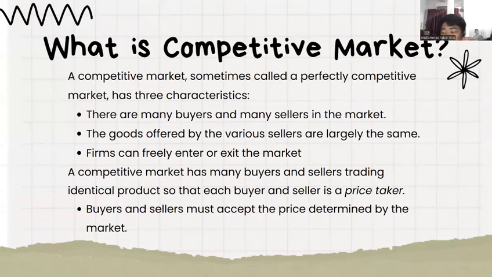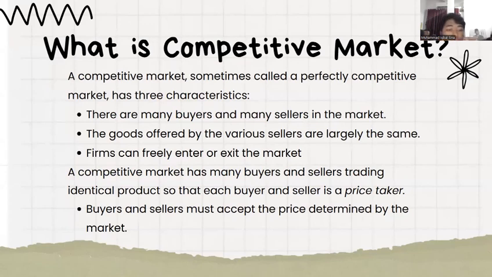As an example here, consider the market for milk. No single consumer of milk can influence the price of milk because each buys a small amount relative to the size of the market. Similarly, each dairy farmer has limited control of the price because many other sellers are offering milk that is essentially identical. Because each seller can sell all he wants at the going price, he has little reason to charge less. And if he charges more, buyers will go elsewhere.